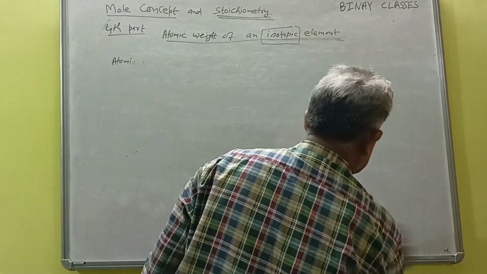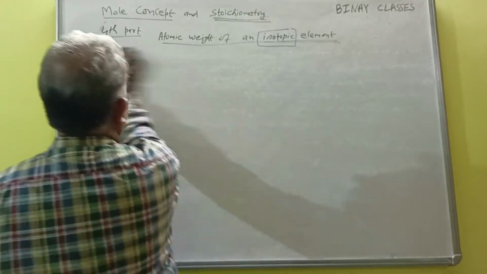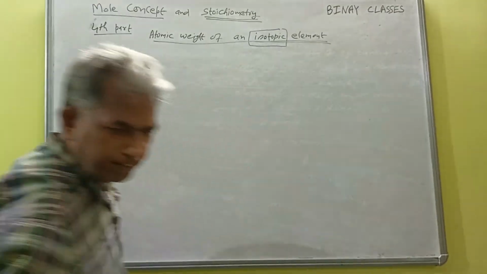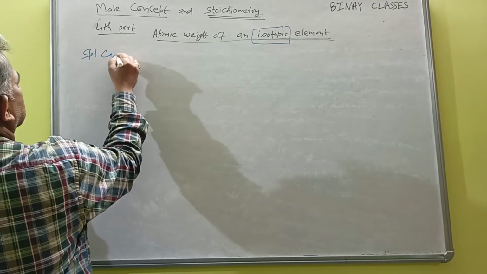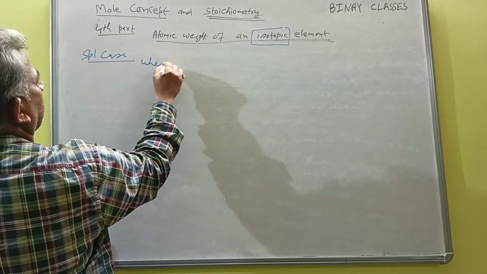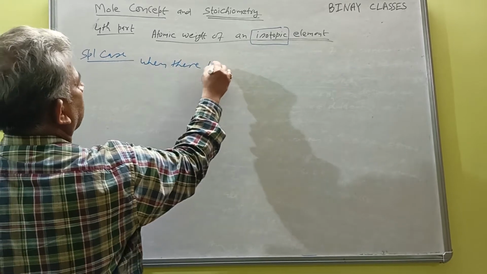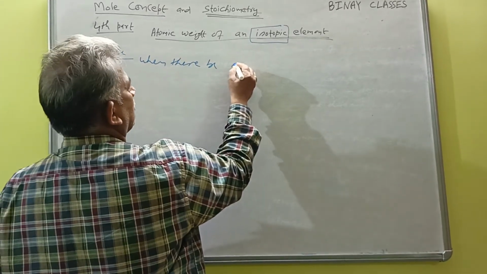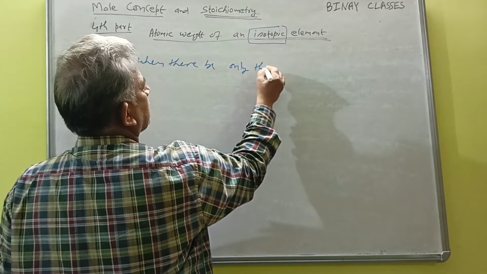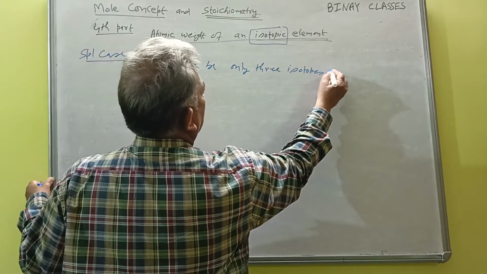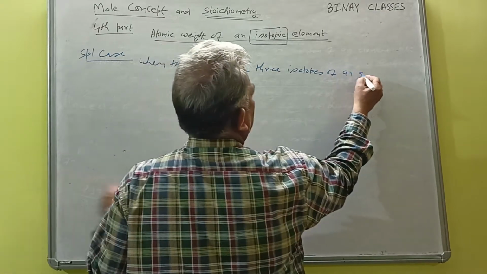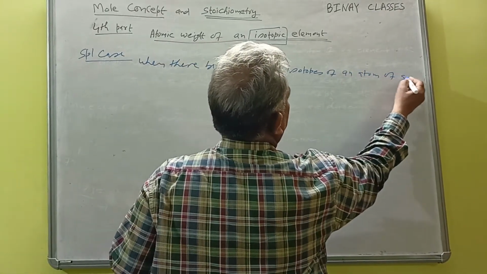So a special case, you can say, a special case, when there will be only 3 isotopes of an atom of an element.